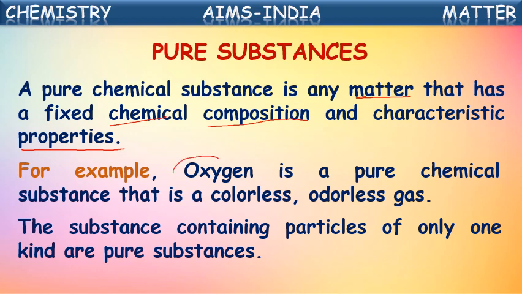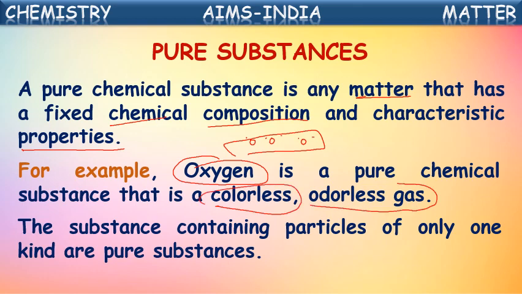For example, oxygen is a gas, as we know. In oxygen gas, only oxygen molecules or atoms will be present, no other atoms. This oxygen gas is colorless and odorless.